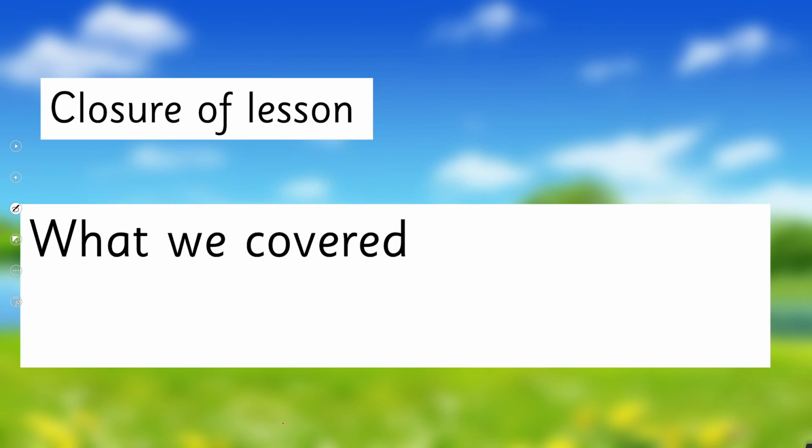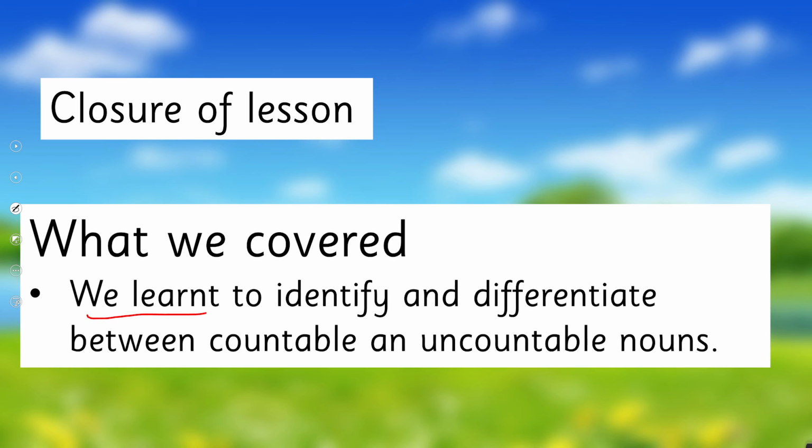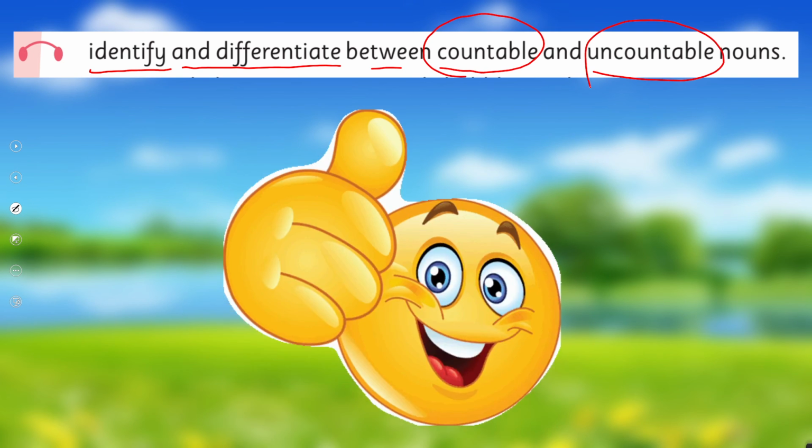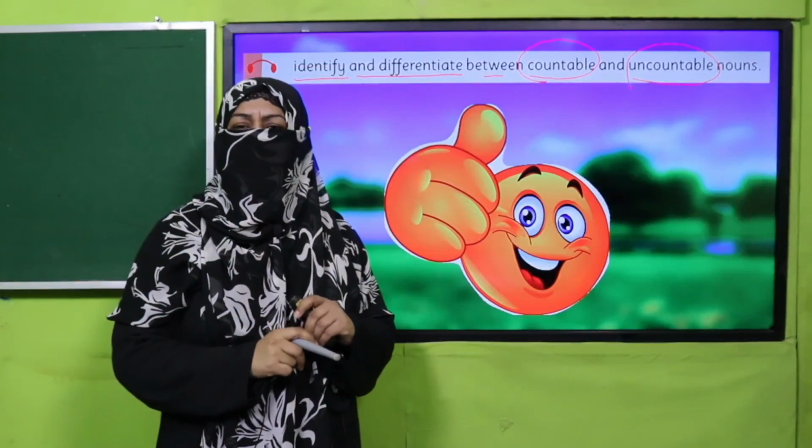So in this way, what we have learned today is to identify and differentiate between countable and uncountable nouns, and we achieved our SLO to identify and differentiate between countable and uncountable nouns. Are we done with it? Yes. So that's it for today.